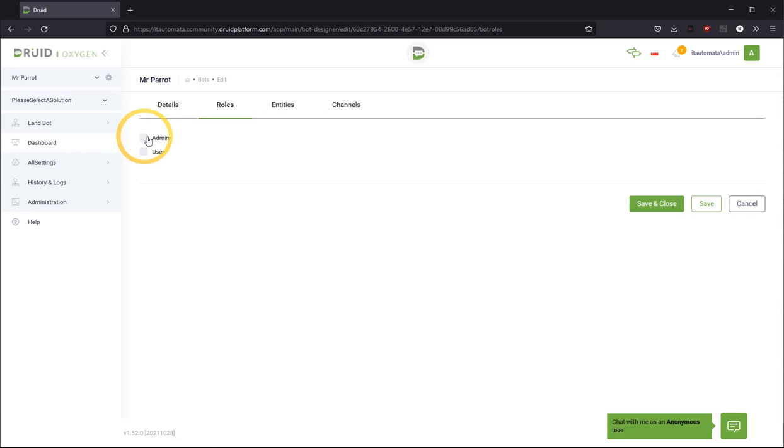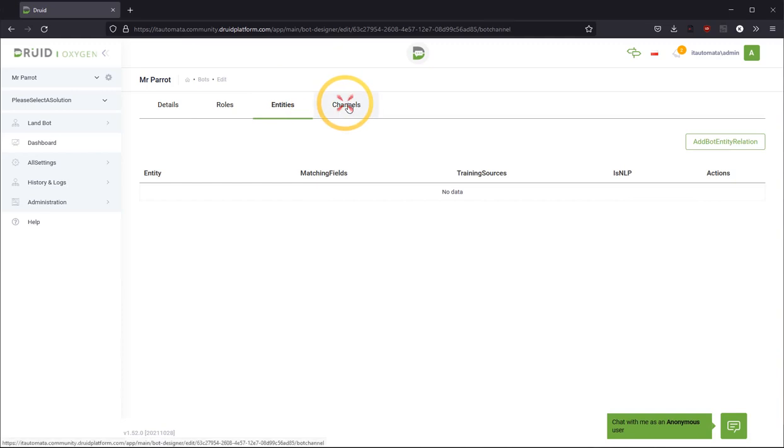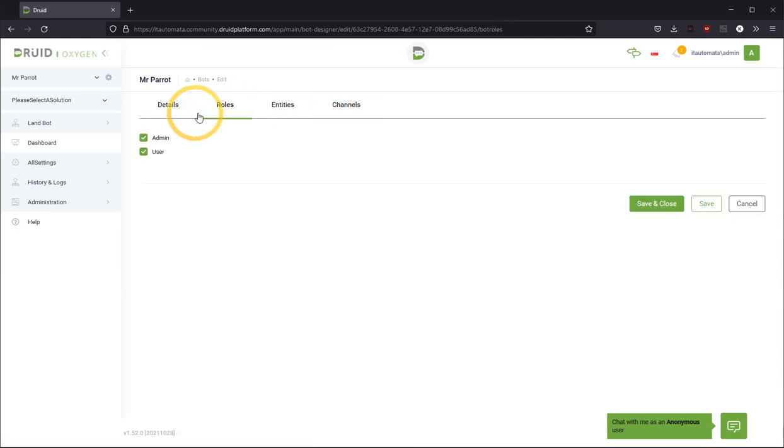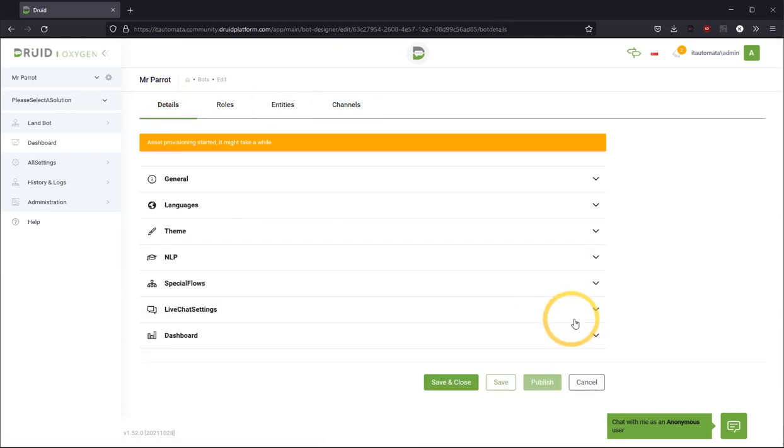These roles are used to set up what kind of role will have access to a particular chatbot. So let's say both admin and user can have the access to this chatbot. Let's check also entities, channels. That's fine. Okay, we should be good.